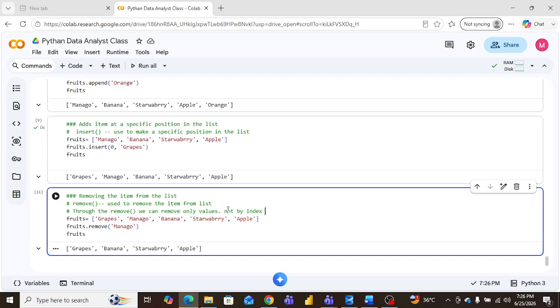If the data is there and I remove it and just insert at the position, it will appear there. Am I right, sir? Correct. Okay, sir.